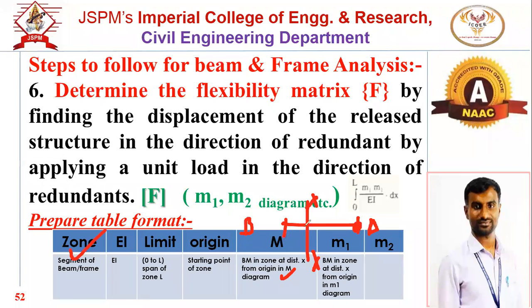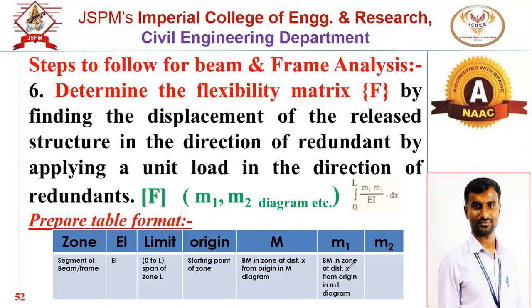You have to write down the bending moment equation at that section, and the distance X will be from the origin. Origin is point A, means at that section, consider this much portion and write down the bending moment equation, which will be in terms of X. As we have considered the distance as X, in the equation you will get all the terms in terms of X.